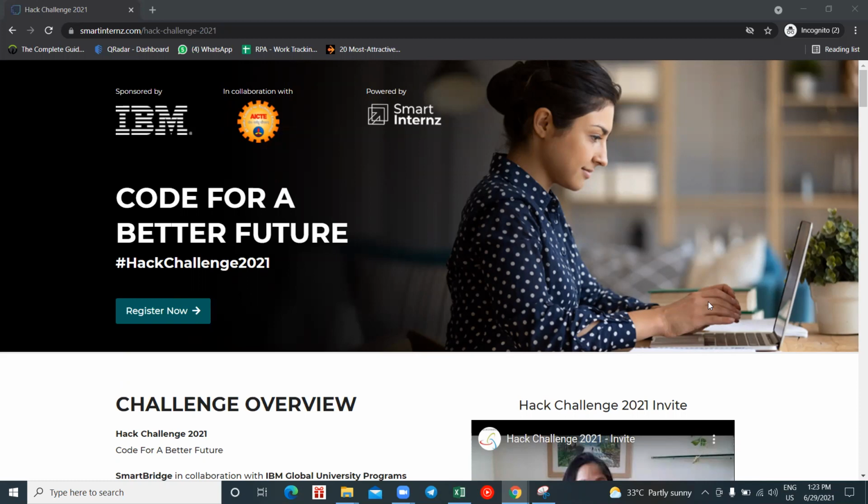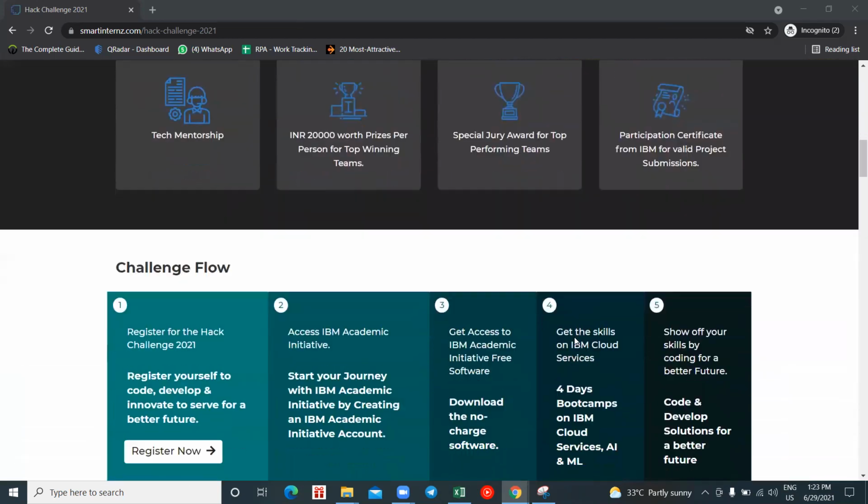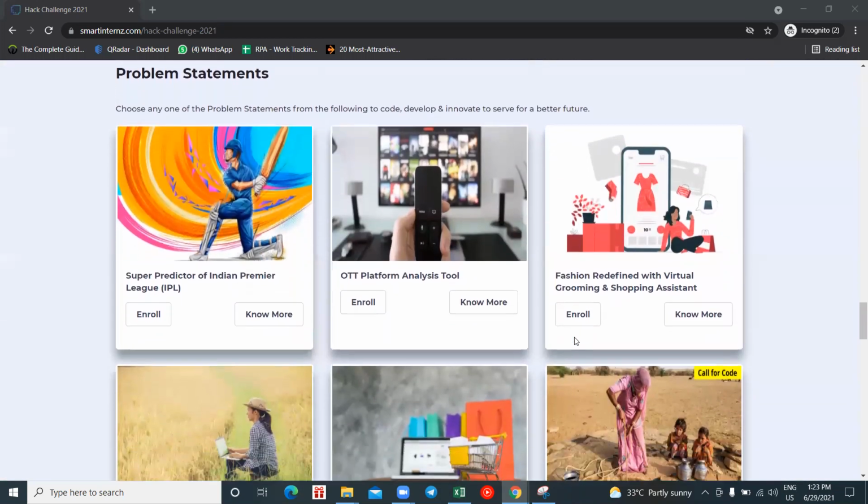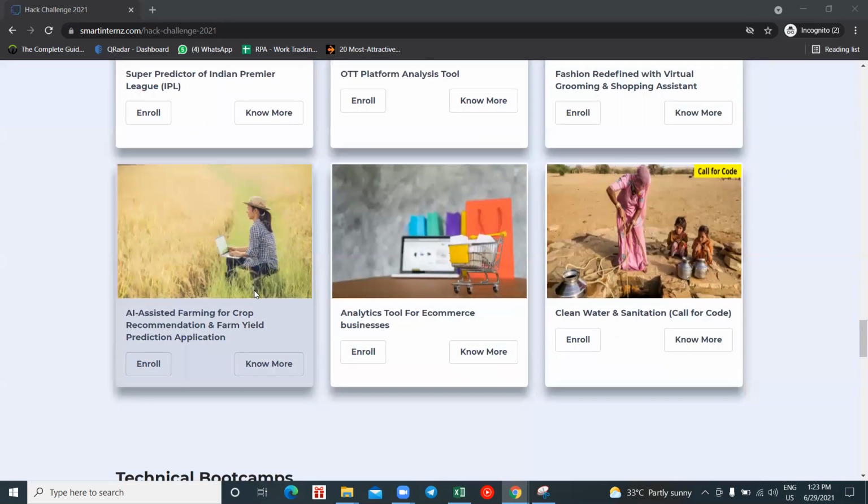Once you navigate to this website, just scroll down the page to your problem statement section. Here you see we have given you six problem statements. One is related to your IPL, one is related to your OTT platforms, the other one is related to your fashion chatbot, the fourth one is farming, related to agriculture, the fifth one is related to your e-commerce business, and the final sixth one is clean water and sanitization.